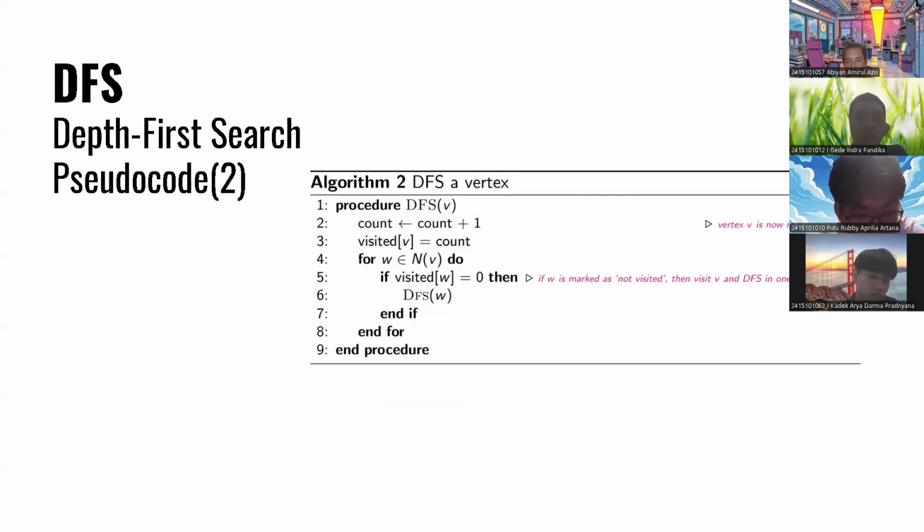If there are neighbors that have not yet been visited, the DFS procedure is called recursively on that neighbor. This process continues until there are no more neighbors to visit, at which point the algorithm returns to the previous vertex to continue the search along another path. The DFS algorithm explores the graph in depth first before moving on to other branches.